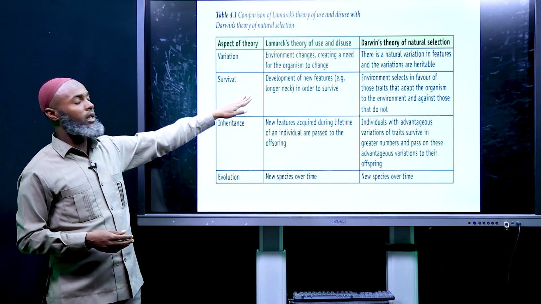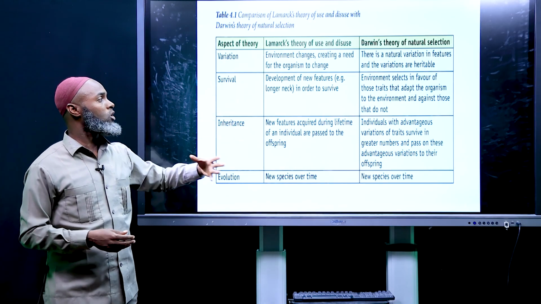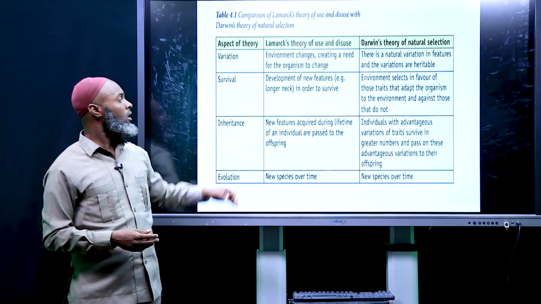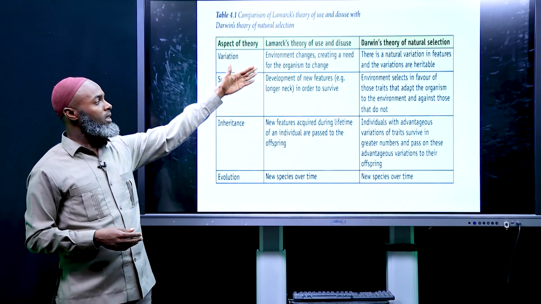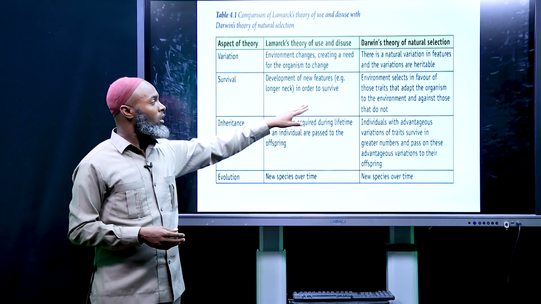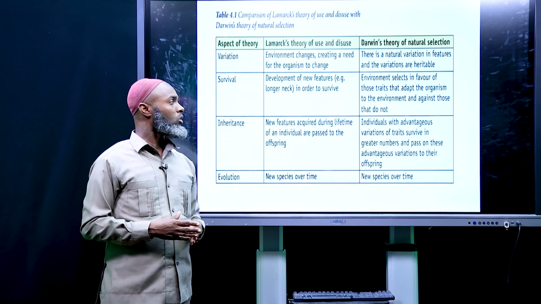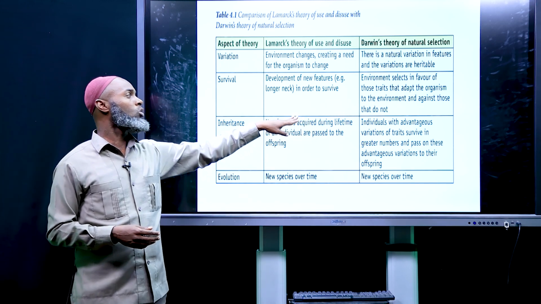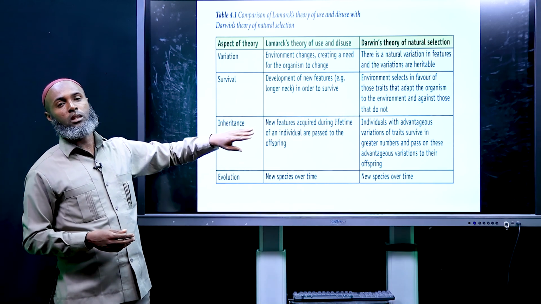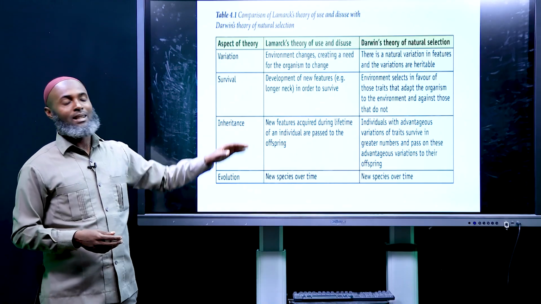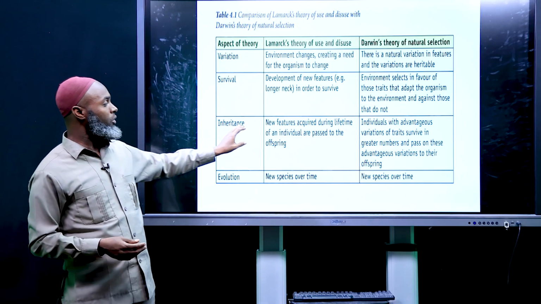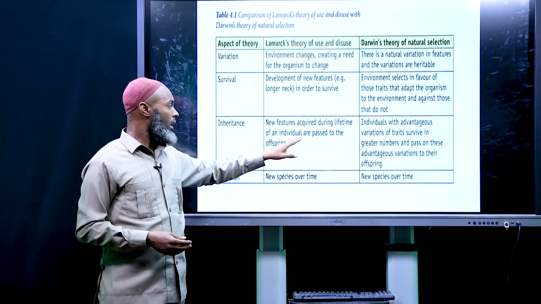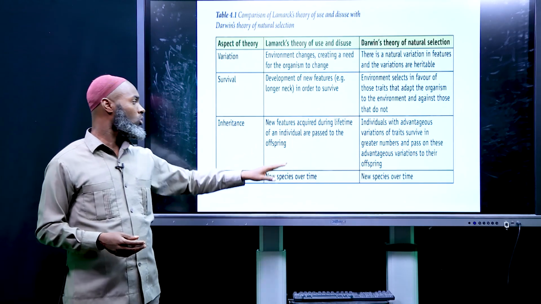Example: in Lamarck's view, a longer neck is a result of usage of the neck, in order to survive. In Darwin's view, the environment selects in favor of those traits that adapt the organism to the environment and against those that do not. This is natural selection. Regarding inheritance, new features acquired during the lifetime of an individual are passed to the offspring.